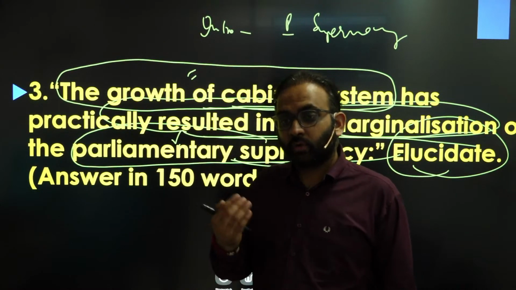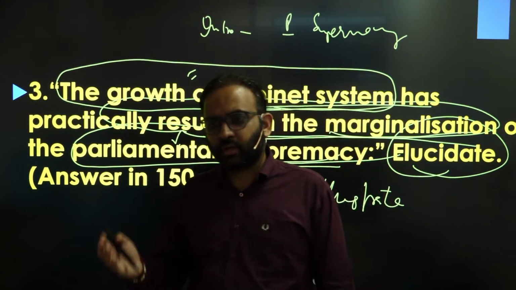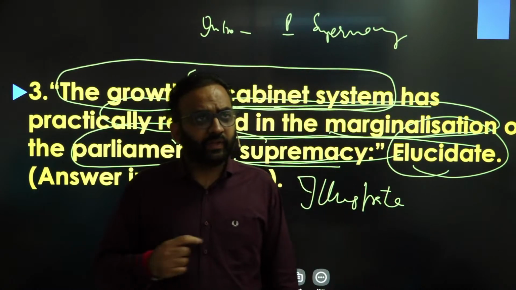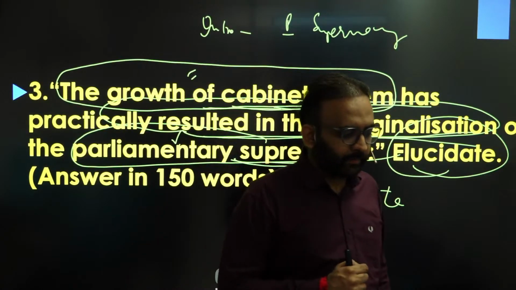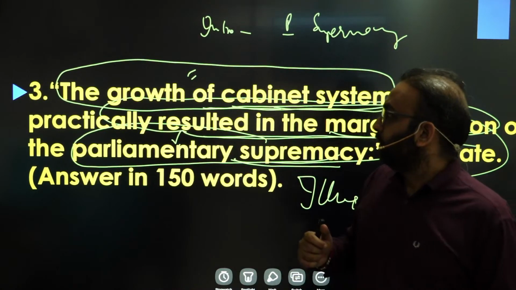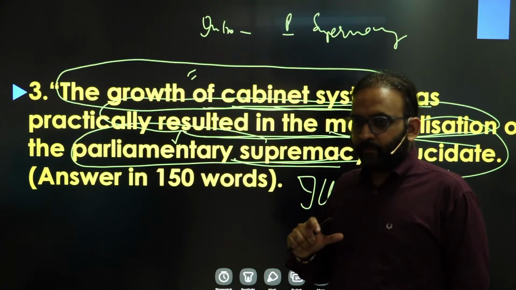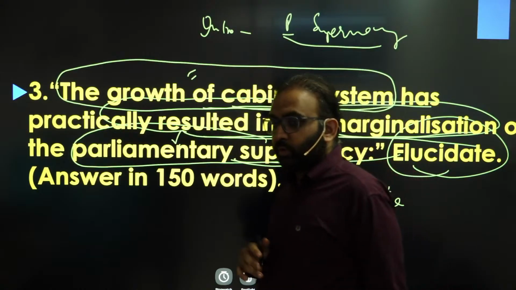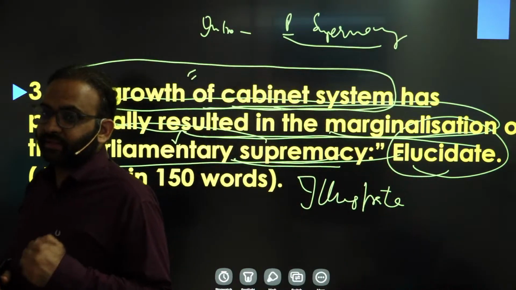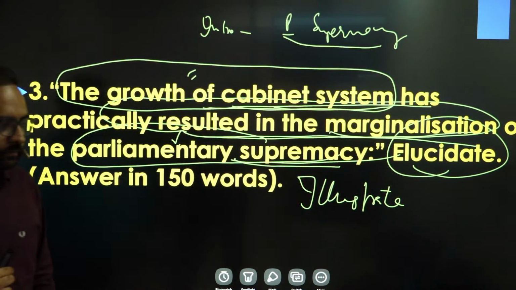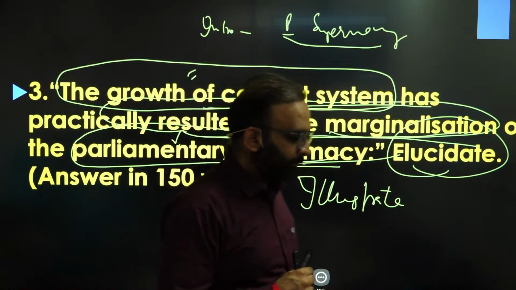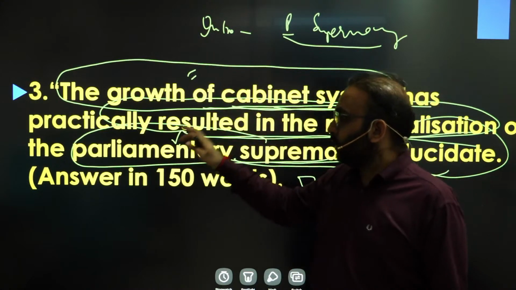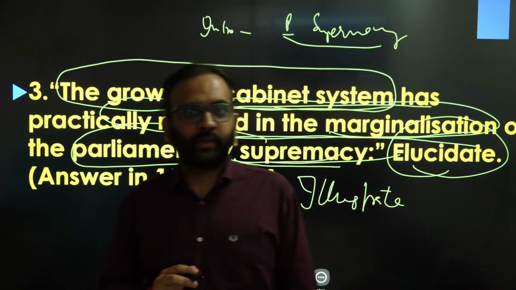And it holds the executive accountable by questions, adjournment motion, no confidence motion, or by replacing the executive itself. Get the point? So you write that concept in the introduction, setting the premise of your answer by simply defining parliamentary supremacy.